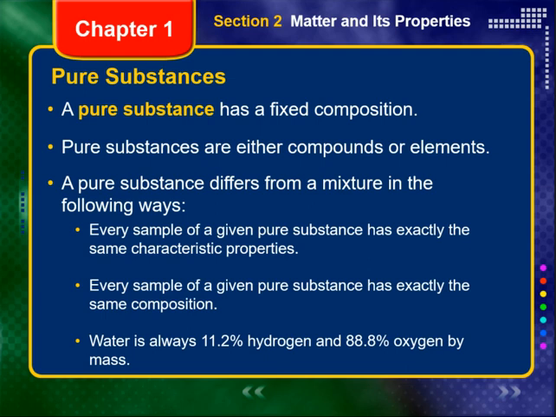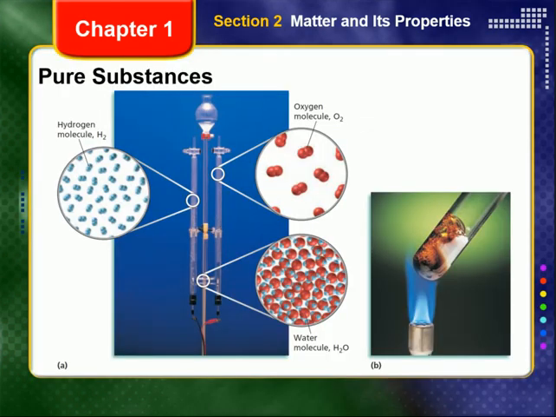2. Every sample of a given pure substance has exactly the same composition. Unlike mixtures, all samples of a pure substance have the same makeup. For example, pure water is always 11.2% hydrogen and 88.8% oxygen by mass. Pure substances are either compounds or elements.